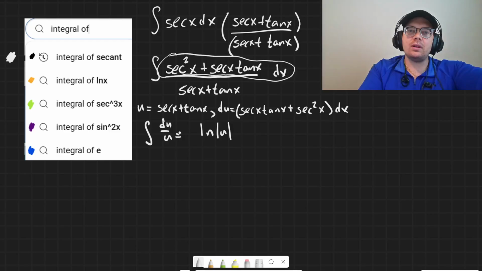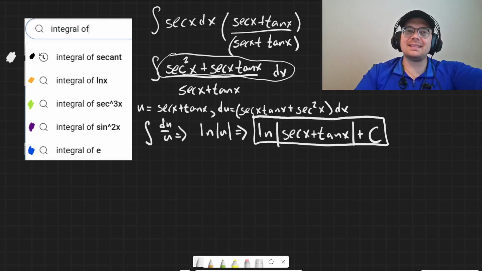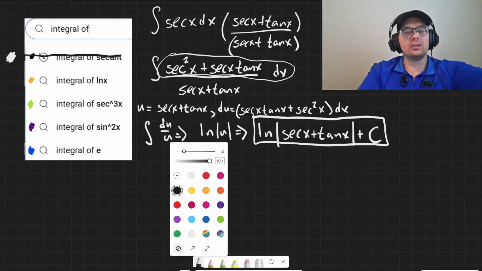But then that would turn into the ln of the absolute value of the initial u sub, which was secant x plus tangent x, and then plus a constant. So that is the answer to the first one, and we can go ahead and cross that off the list now. Because it's on a white background, I'm going to have to cross it off in black, but I'll try to cross the other ones off in the color that I'm doing them in.